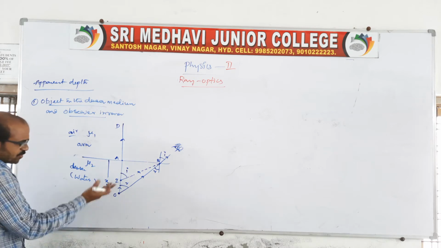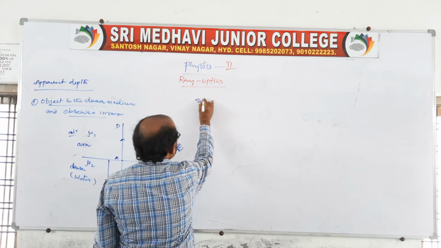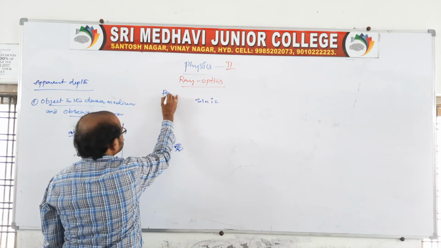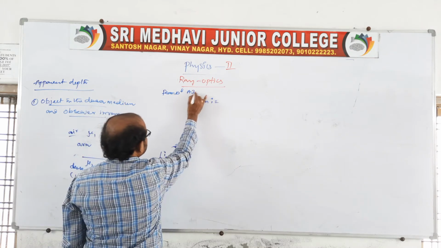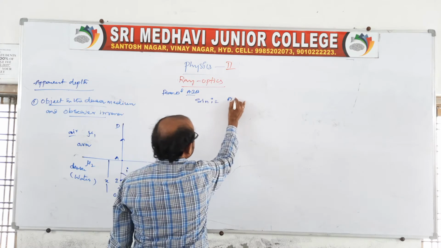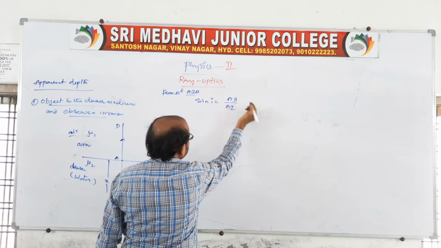Take two triangles from this. From triangle AIB, sin I is the opposite side AB divided by AI.